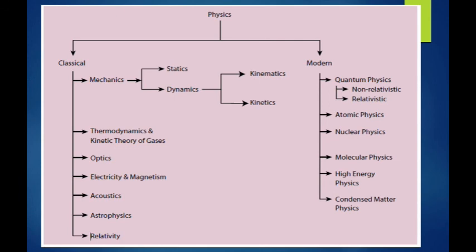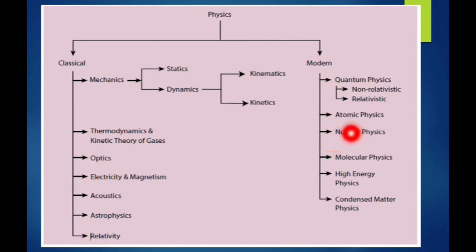What is that? That is modern physics. The scientist is Einstein. After Einstein, the physics is called modern physics. The era is after 1900. Modern physics is quantum physics, a very important topic, with branches non-relativistic and relativistic.